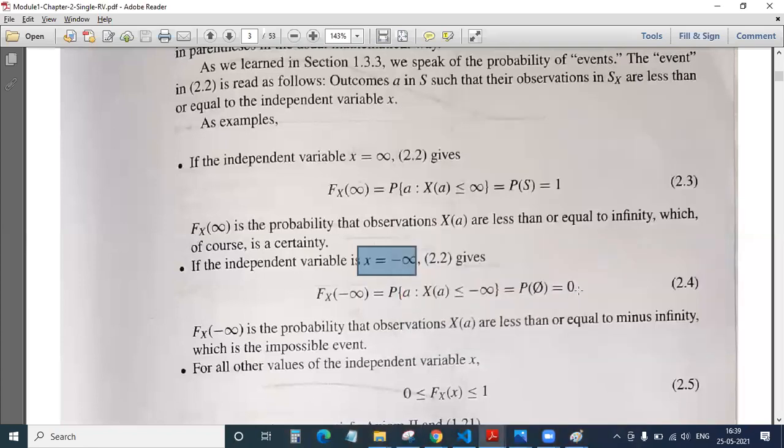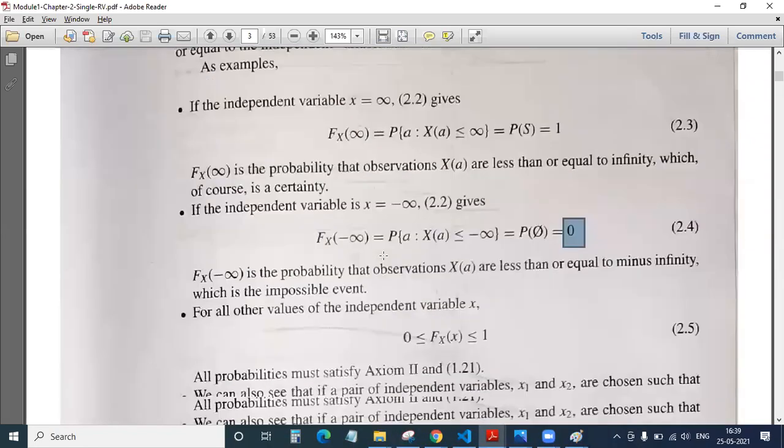So therefore, the maximum value which your P of phi, the null set, will take is 0. And the maximum value which your sample space can take is 1. So I hope this is clear. Even though x is equal to infinity, P of S is equal to 1, and even though x is equal to minus infinity, the lower value which your P would take is 0. Okay.